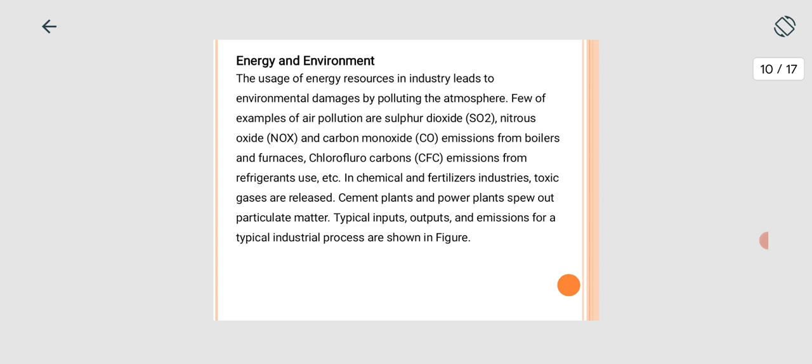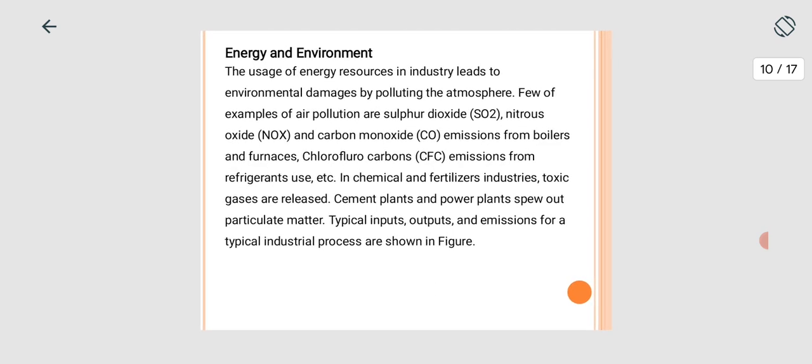Now the next point is energy and environment, the relation between energy and environment. The use of energy resources in industries leads to environmental damage by polluting the atmosphere. A few examples of air pollutants are sulfur dioxide, CO2, nitrogen oxides NOx, and carbon monoxide CO emissions from boilers and furnaces, and chlorofluorocarbon emissions from the refrigerants used, etc.